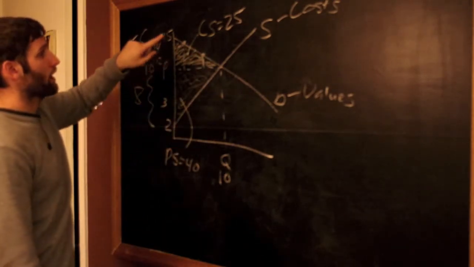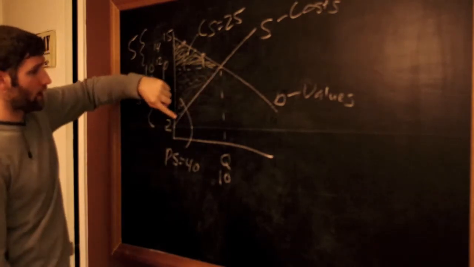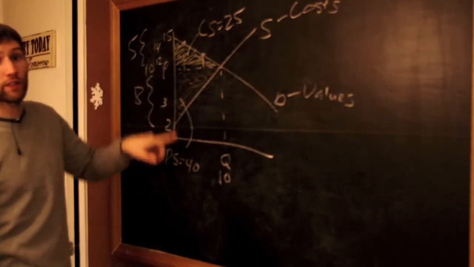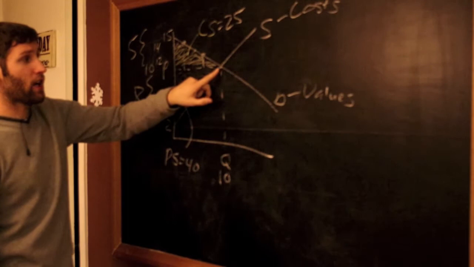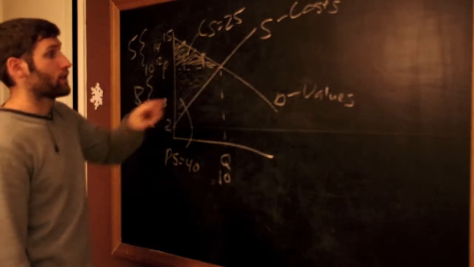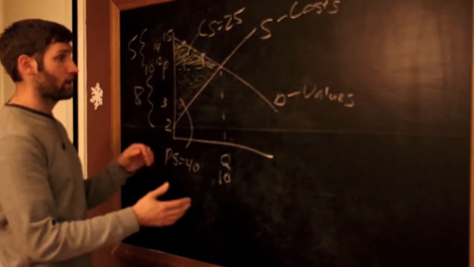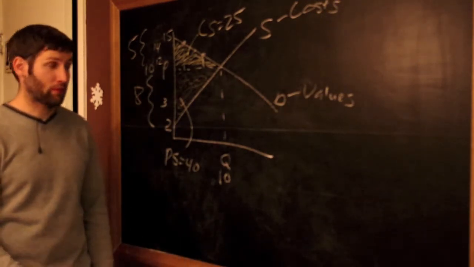Well, notice here that we have how much everyone values each unit. Here we have how much each unit costs. Note that we're producing every unit for which the value is greater than the cost. We're producing up until this point. That's called allocative efficiency. So there would be no price or quantity combination at which we could get more producer and consumer surplus.